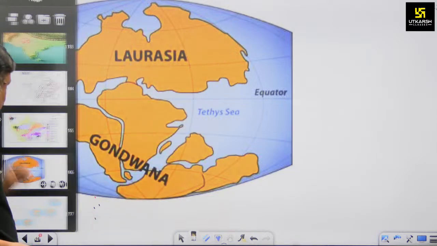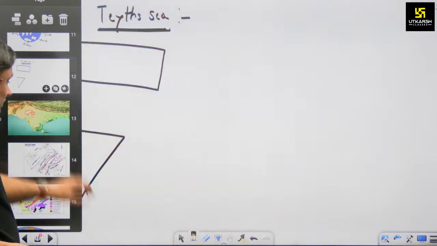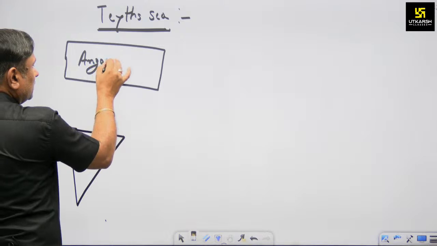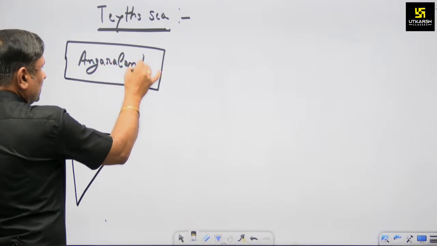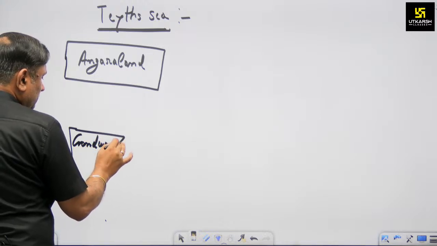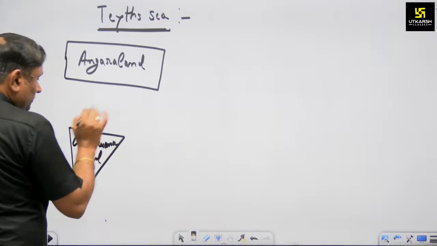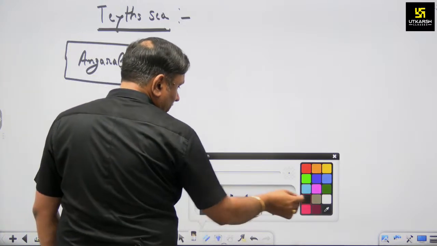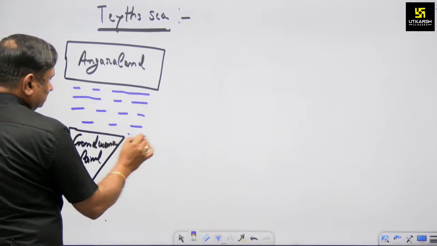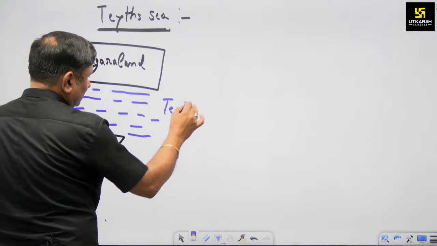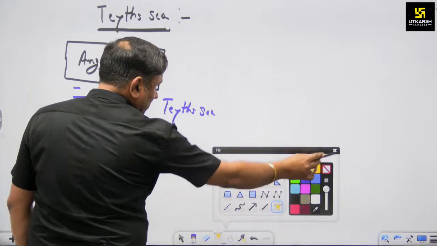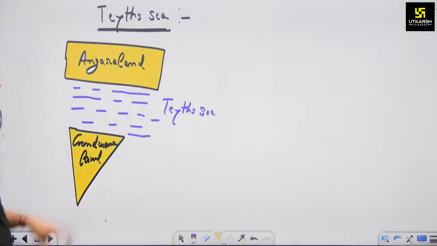Okay, now just look at this. So this is Angara land, and this is Gondwana land. Then the water body in between these two land masses is known as Tethys Sea. So this is Tethys Sea. Okay, the land masses are Angara land and Gondwana land.